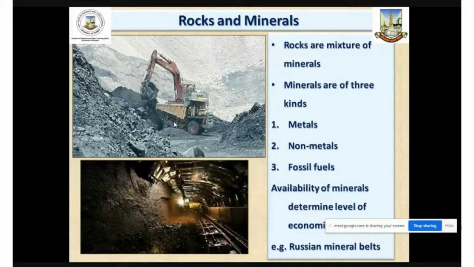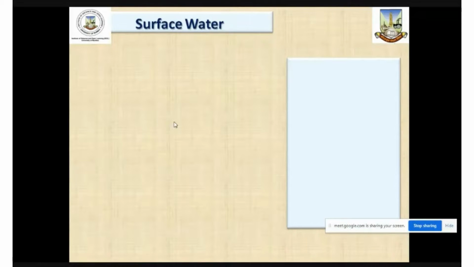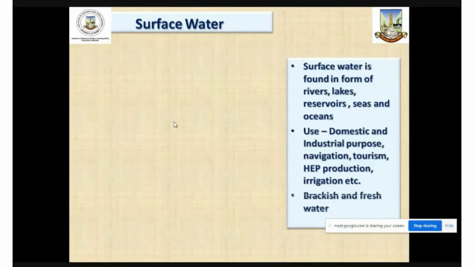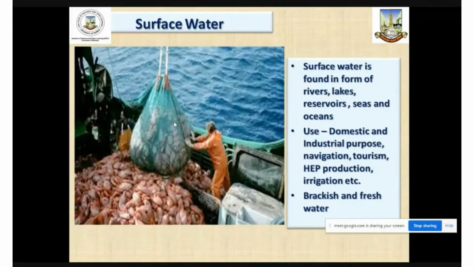So availability of minerals in different parts of the world determines the economic progress, particularly the industrial progress in different countries. Surface water plays an important role in economic activities. Now, if we talk about the surface water, the water which is found on the Earth's surface can be divided into two: fresh water and saline water or brackish water.